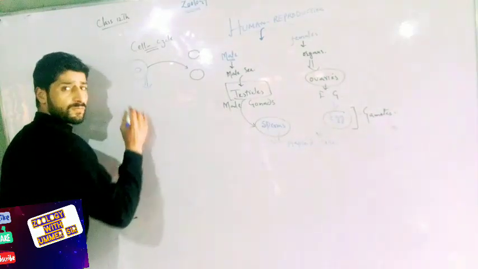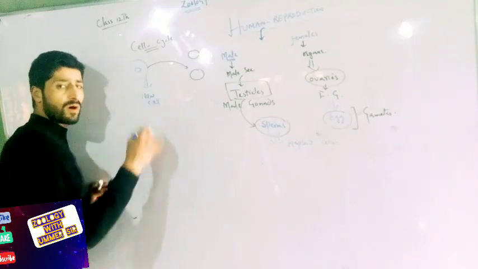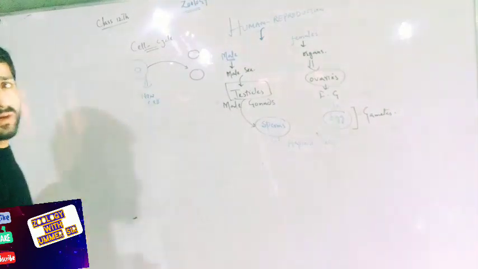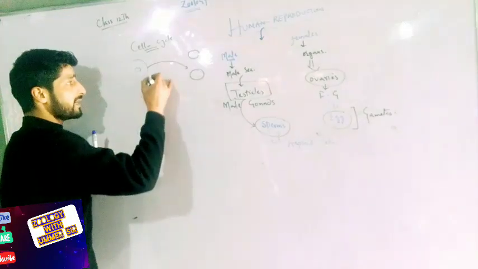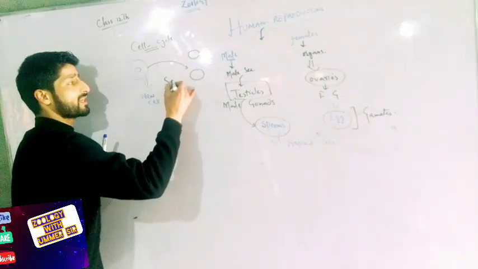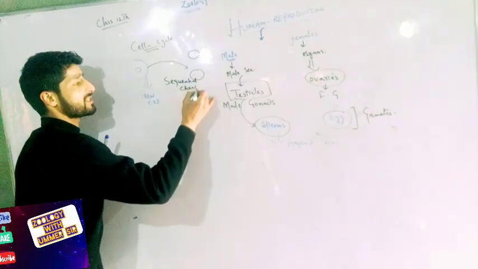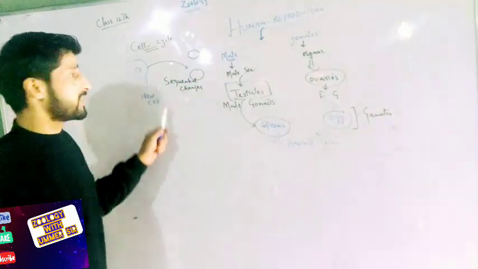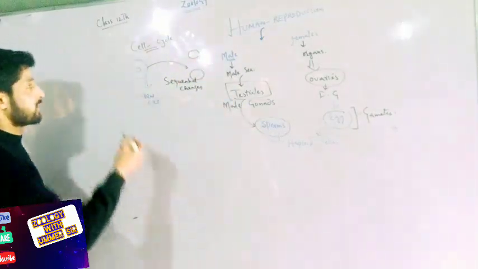Here, if this is a new cell formed due to mitosis or meiosis, then this cell undergoes a series of sequential changes, and all these changes finally lead to the development of two daughter cells from this cell.